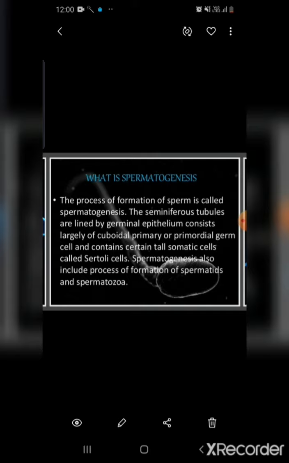So first we will discuss what is spermatogenesis. Spermatogenesis is the formation of haploid spermatozoa from the sperm mother cell or the spermatogonium. The spermatogonia are 2n, and after different meiotic divisions there is formation of haploid spermatozoa. This process of formation of the spermatozoa from spermatogonia is called spermatogenesis. It starts at puberty, that means 13 to 14 years of age.